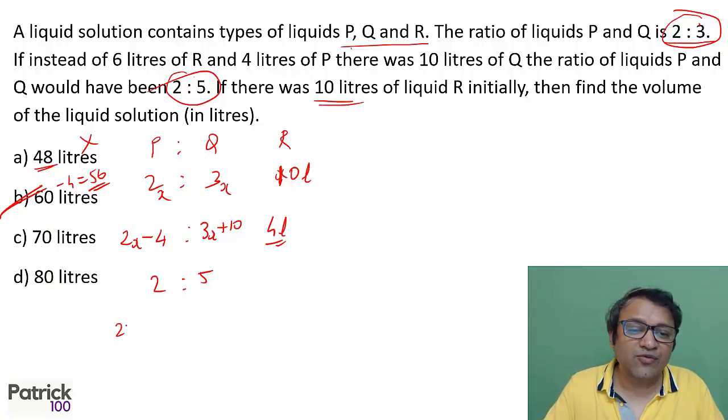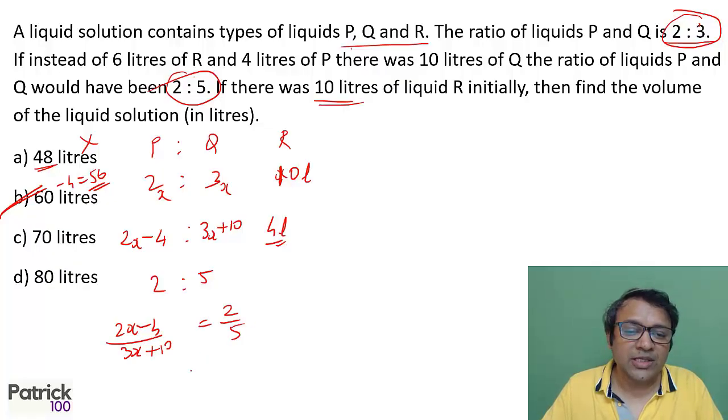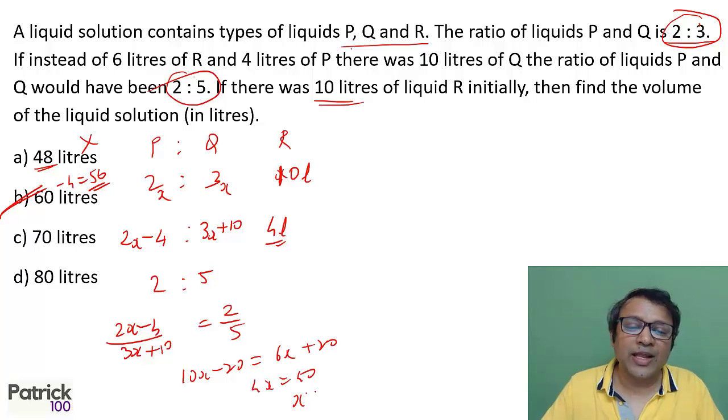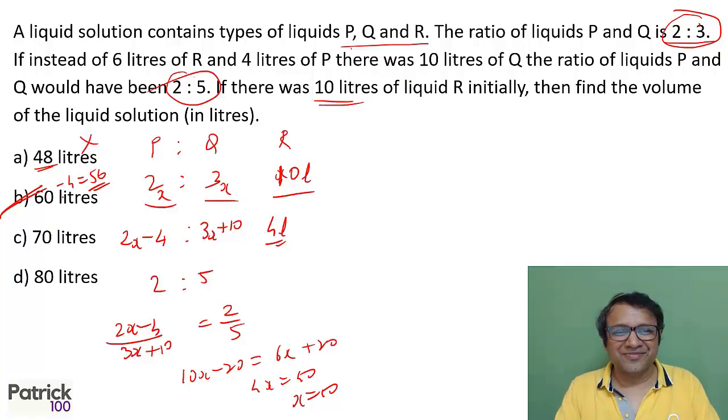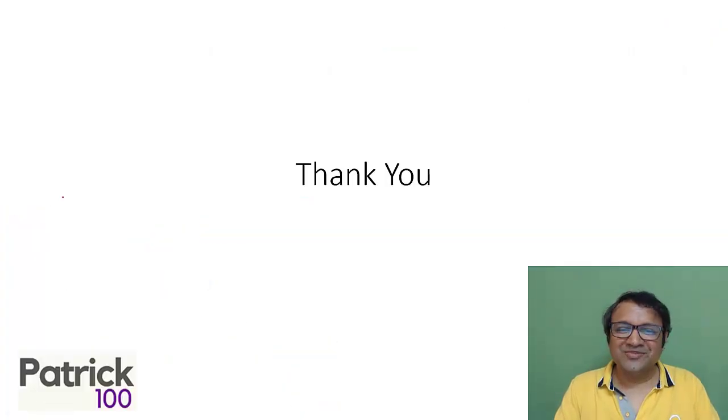So out here, 2x minus 4 upon 3x plus 10 equal to 2 upon 5. You can solve this. 10x minus 20 equal to 6x plus 20. You will get 4x equal to 40, x equal to 10. The moment you get x equal to 10, that means initially you will get 20 and 30 liters plus 10 liters, 60 liters, B option. Thank you.